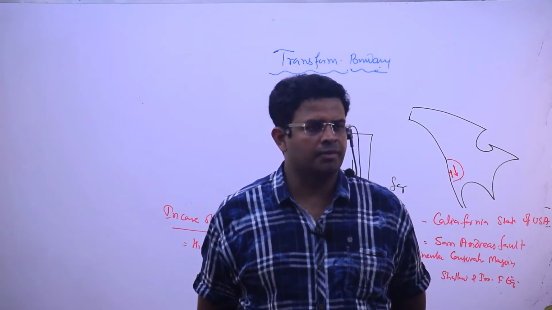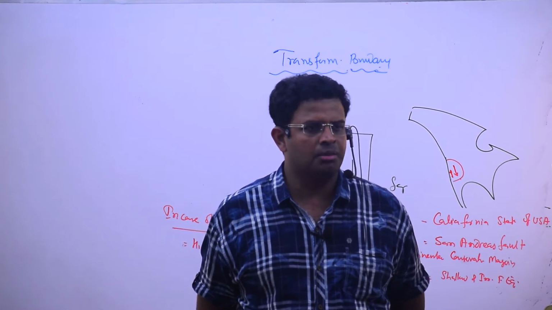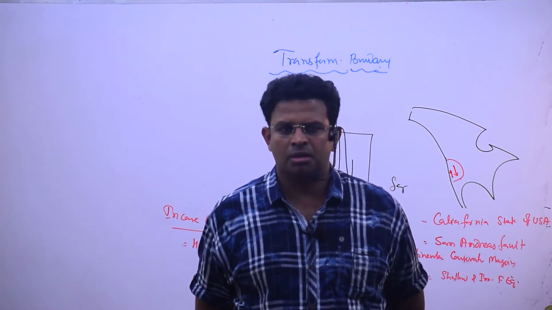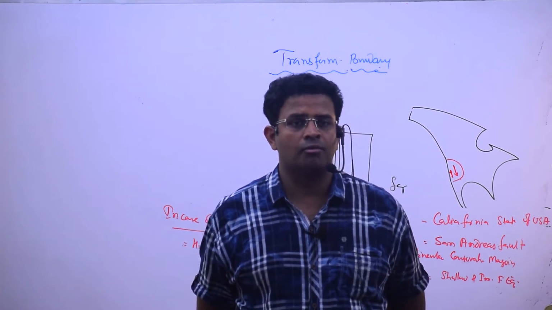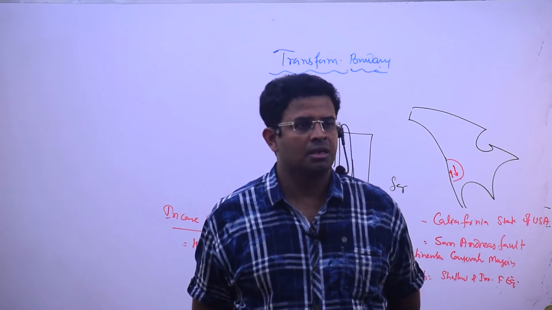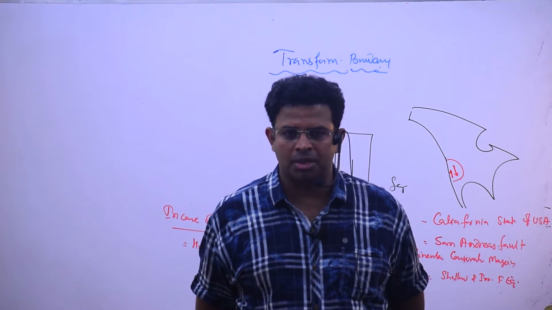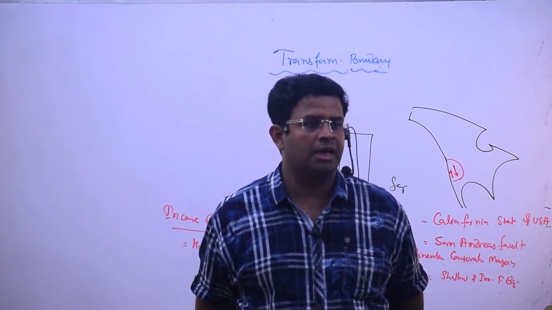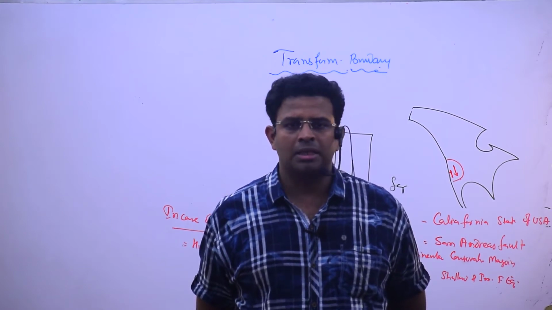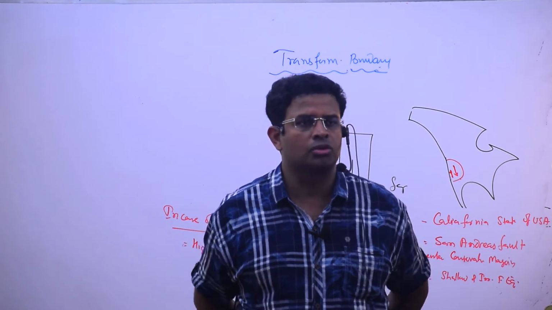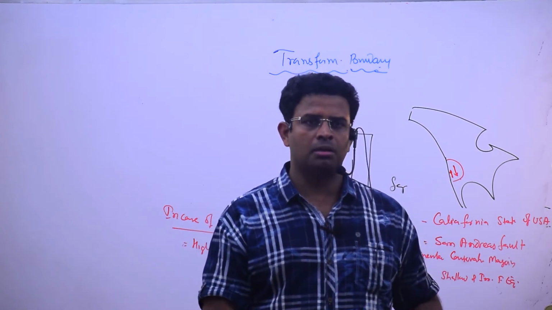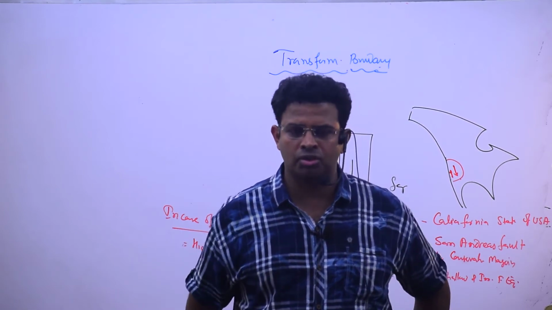Shallow is 0 to 70, intermediate 70 to 300, beyond 300 deep focus earthquake. Thereafter I have gone through the formation of magma at the convergent boundary when the plates are subducting, and that will be mostly granitic and some andesitic, through friction and then addition of water and release of pressure.